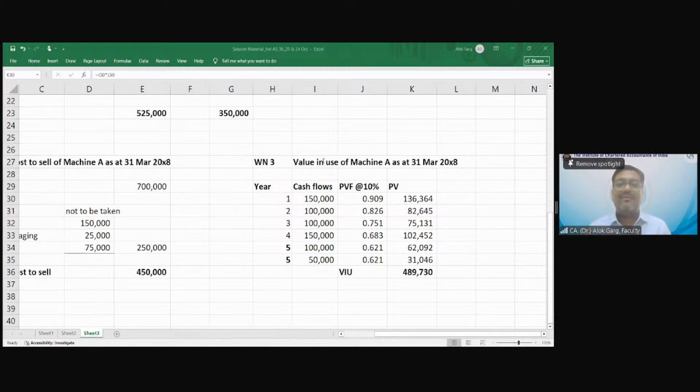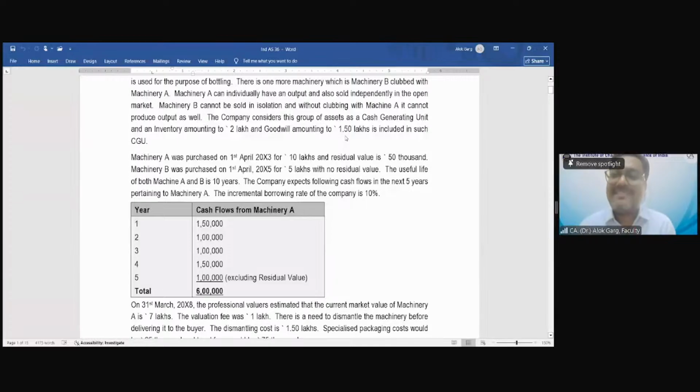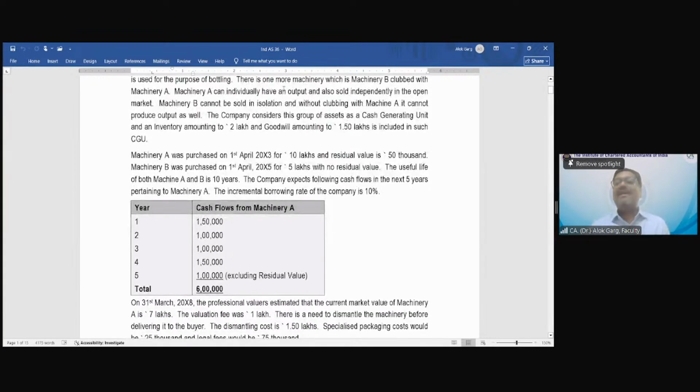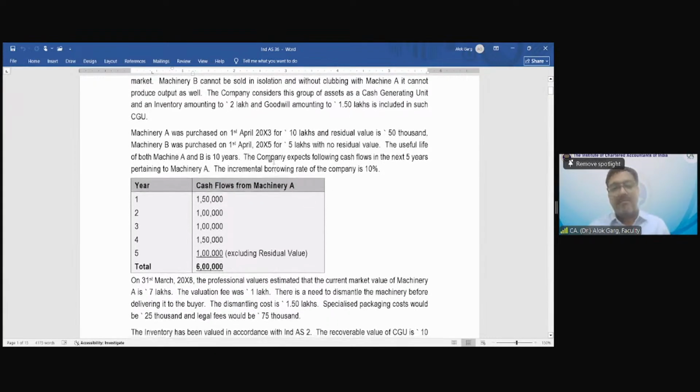So I'm again taking you to the question. The confusion which you are having, the majority of the students have the same confusion if they don't read the question carefully. And good that you have asked. Read this question again. Machine A was purchased on 1st April 2003.